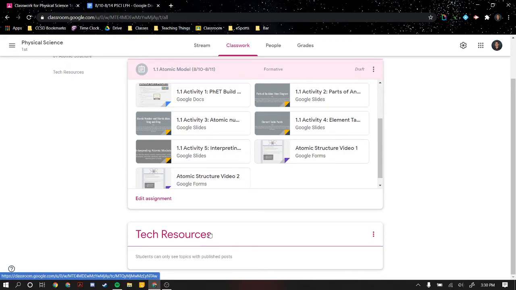Down here at the very bottom, we have a unit called Tech Resources. If there's something technical that we have to do, such as take a screenshot of our screen, or other things that may come up along the way, I will post videos of myself doing those here, or if it's a screenshot, I'll post a link that talks about how do I screenshot on a phone, how do I screenshot on a Mac, how do I screenshot on a Chromebook or PC. Those will all be here for you to use.